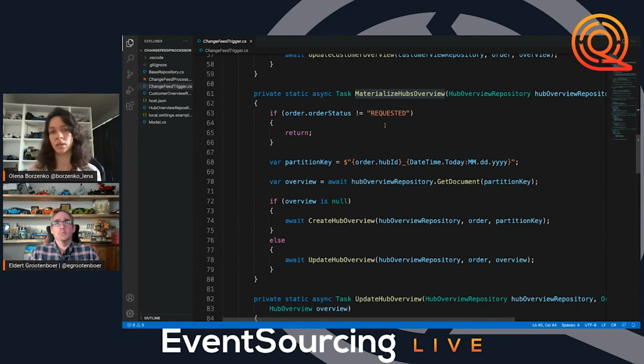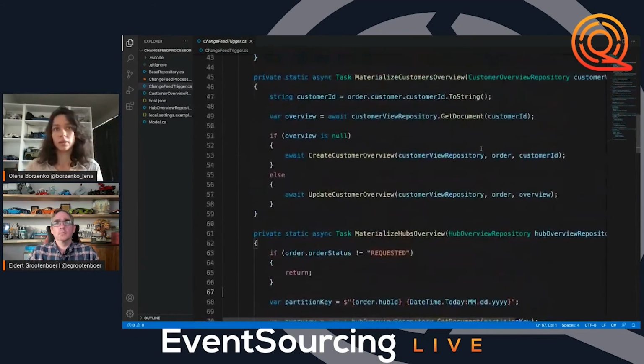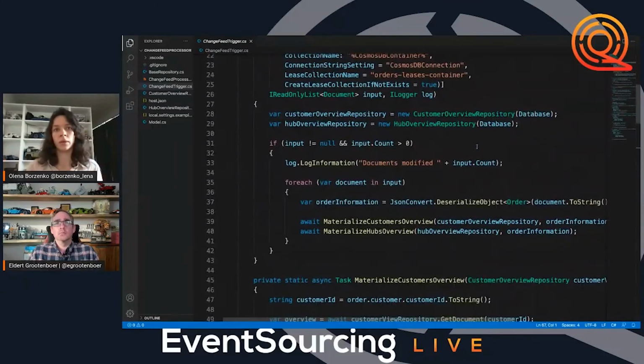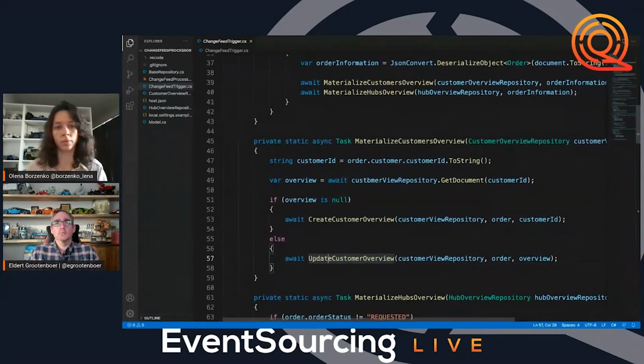To make it easier and cheaper to query, I decided to use a synthetic partition key, which is basically hub ID and date. This will allow us to have a unique document for every day for every warehouse. And when we create the materialized view, we save it here on this stage, either created or updated.